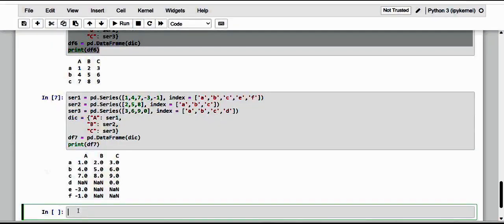So see here, dear friends, as we can see from the result, the data frame constructor is able to work very well with a dictionary. It is perfectly able to take into consideration all the index labels of the series, even if not in all, and based on this, align all the corresponding values in a table. If the labels are not present in the corresponding column, it will insert a NaN, that is, not a number, which we specify as a missing value. Thus managing a lack of information.